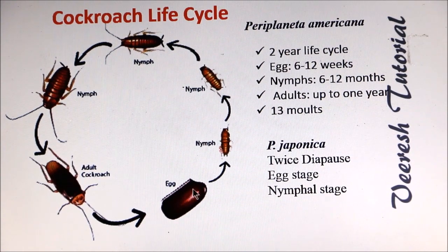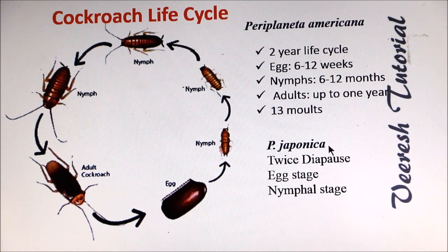Immature cockroach emerges from the egg case in 6 to 12 weeks. Nymphal period is 6 to 12 months. Adult can live up to 1 year. So the total life cycle of Periplaneta americana is 2 years. Nymphs undergo 13 molts, again it varies with the species. In other species it varies from 6 to 14 molts.